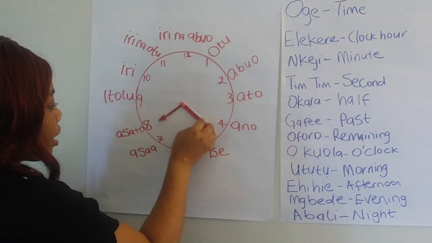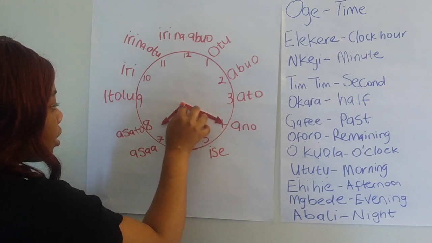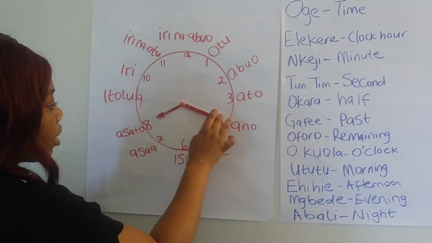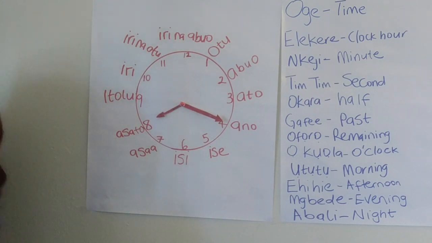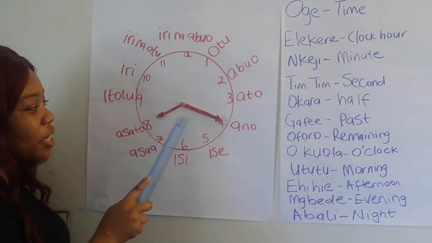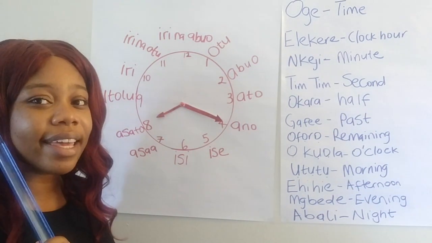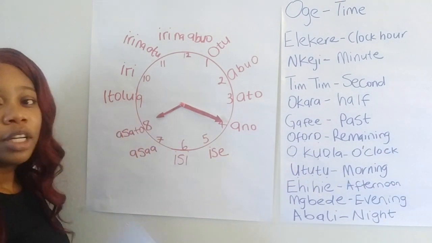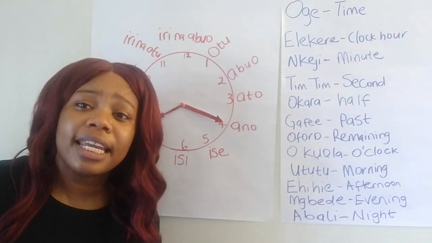So it's right here. Okay, right here. What are you gonna say? You're gonna say, first of all, what is our elekere at this time? See, Chidimma Gini na-akụ.